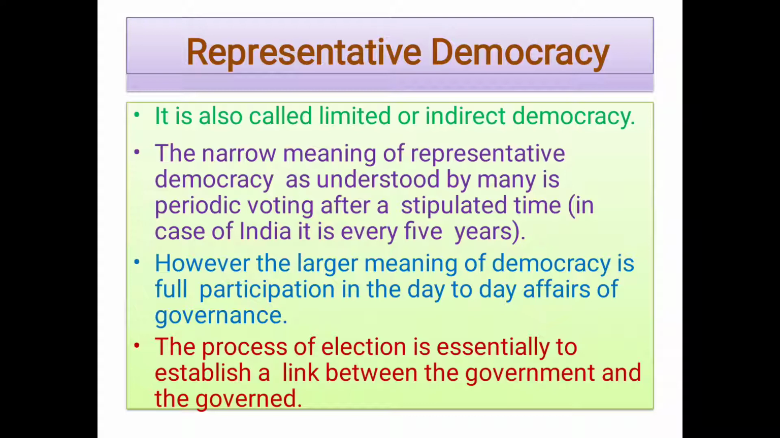Next, second, is representative democracy. It is also called limited or indirect democracy. First is direct democracy, second is indirect democracy, meaning representative democracy. The narrow meaning of representative democracy is democracy understood as periodic voting after stipulated times. In the case of India, the government is selected every 5 years.